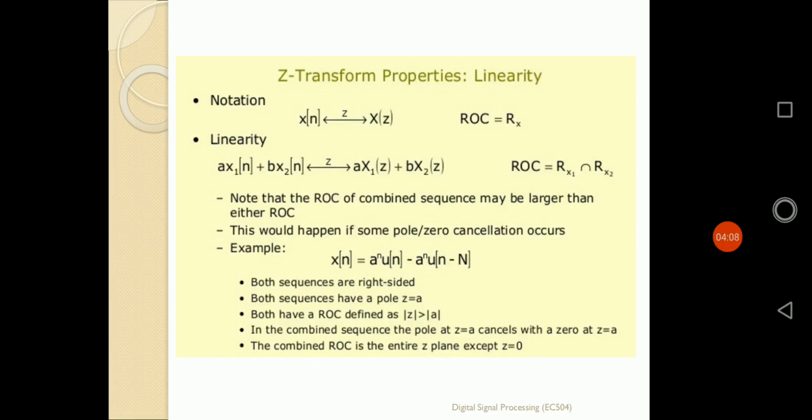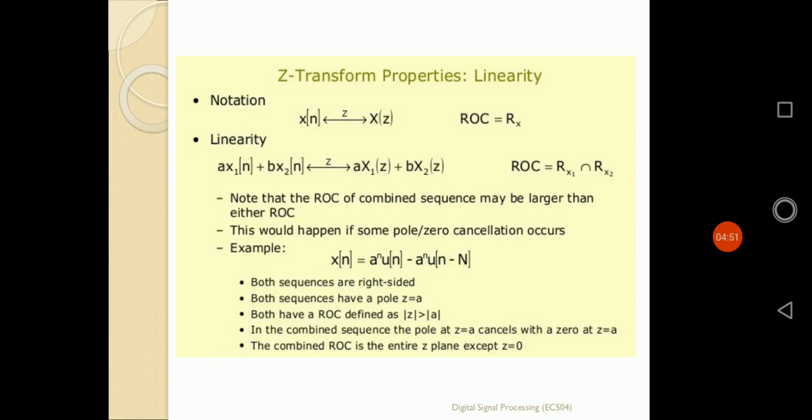Now if we take a linear combination of those signals, a x1 of n plus b x2 of n, and apply the Z transformation on the whole combination, the Z transformation is defined in the same way, which is the linearity property. That means whenever we take the linear combination of x1 of n and x2 of n with constants a and b, its Z transformation is also defined linearly, that is a x1 of Z plus b x2 of Z.